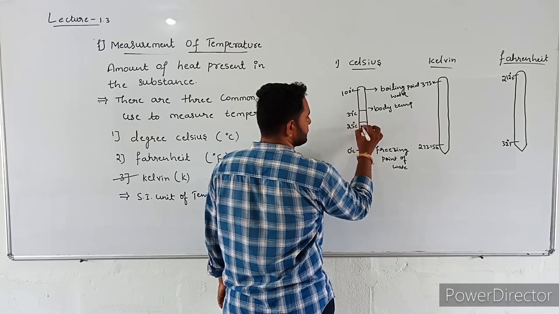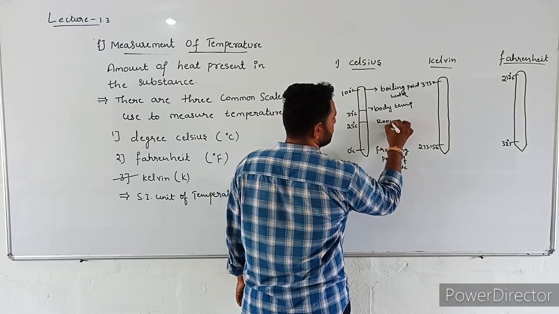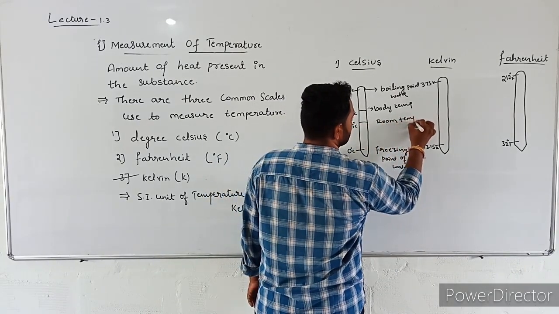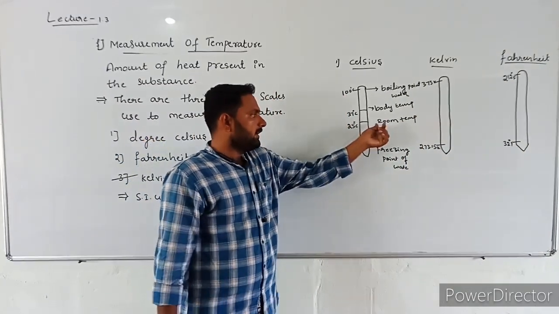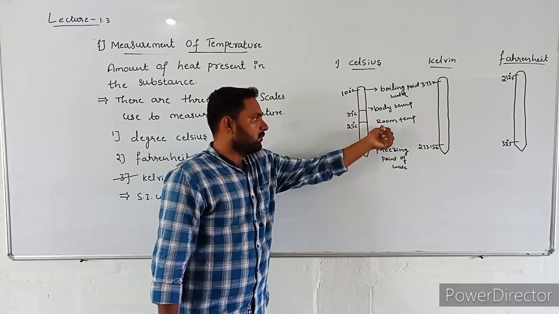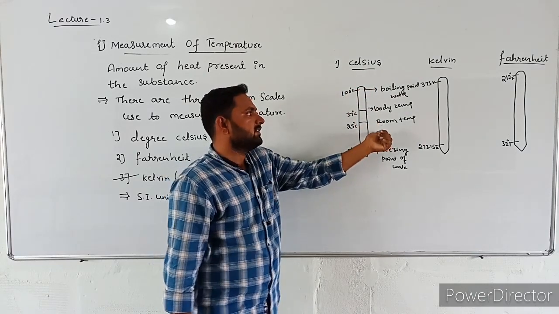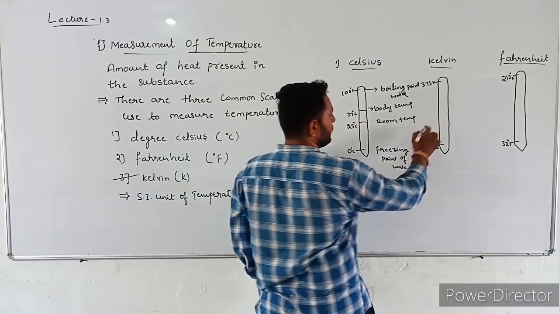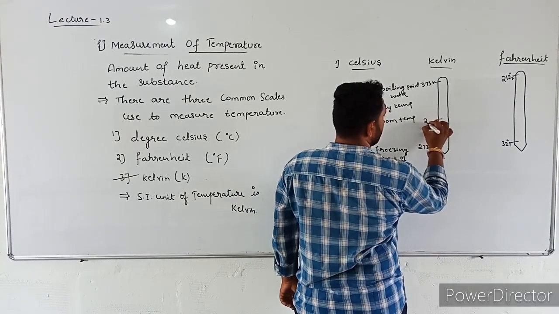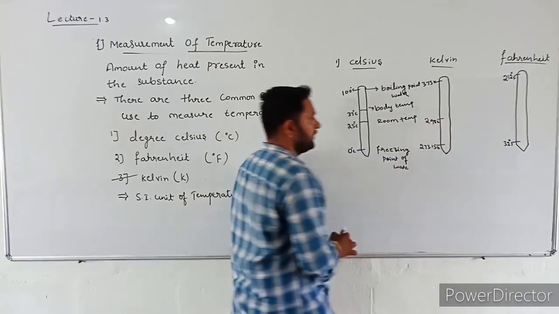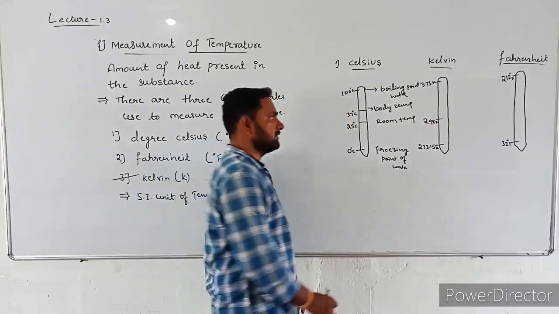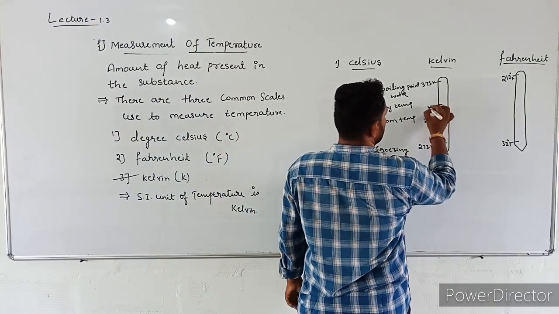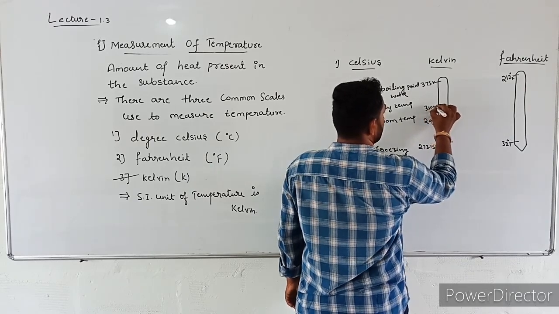Next, what is the room temperature? 25 degrees Celsius. In Celsius, the room temperature is 25 degrees Celsius, but in Kelvin, the room temperature is 298 Kelvin. The body temperature in Celsius scale is 37 degrees Celsius, but in Kelvin 310 Kelvin.